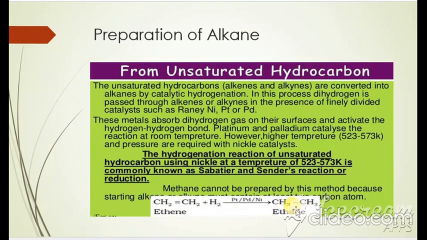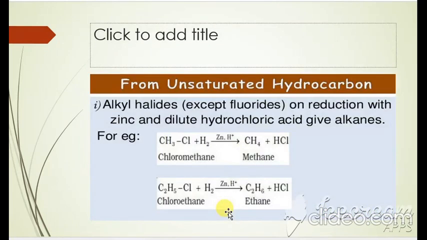This is the easiest method of preparation of alkanes from unsaturated hydrocarbons with a double bond. You can also use the triple bond. Ethyne you can also use. First of all, ethyne will become ethene by the addition of hydrogen, because it contains the triple bond. Then ethene with the addition of hydrogen forms the alkane, ethane.